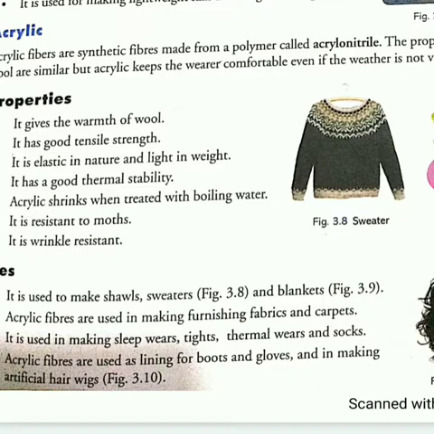These have the properties of both acrylic as well as wool, isn't it? Acrylic keeps the person who is wearing it comfortable, even in weather when it is not very cold. So what are the properties?